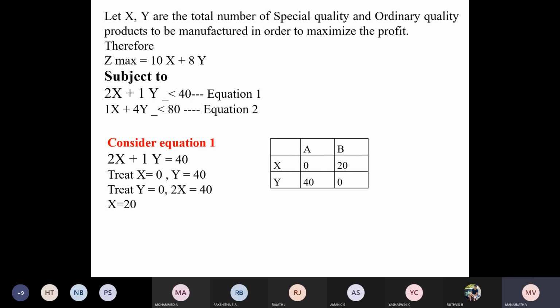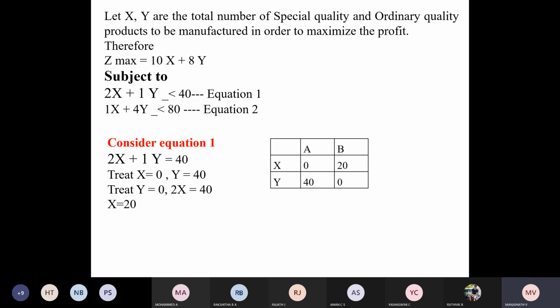You know what is X and what is Y? X is for special and Y is for ordinary product. Subject to the constraints: 2x plus 1y less than or equal to 40, because the maximum available time is 40 hours.